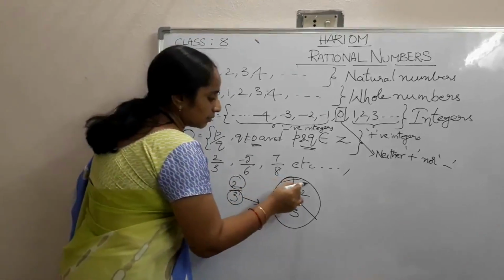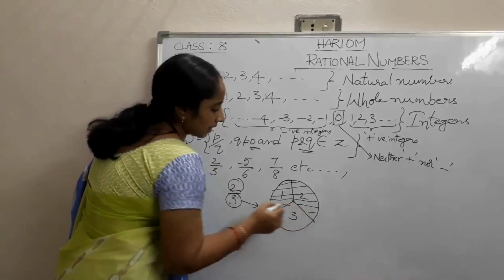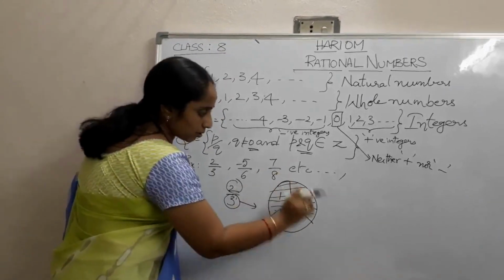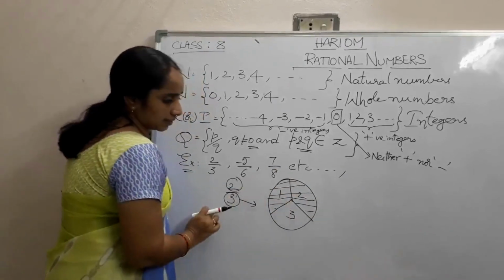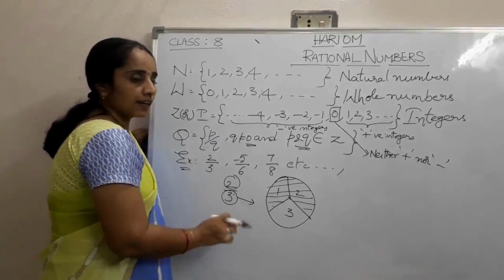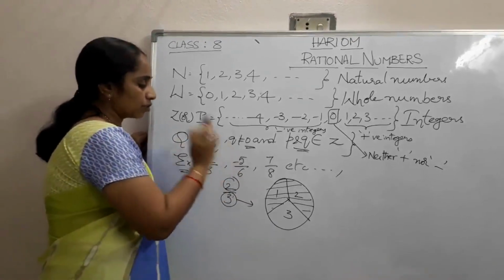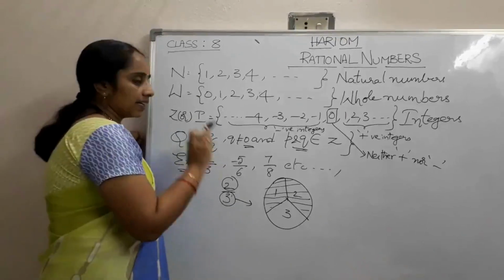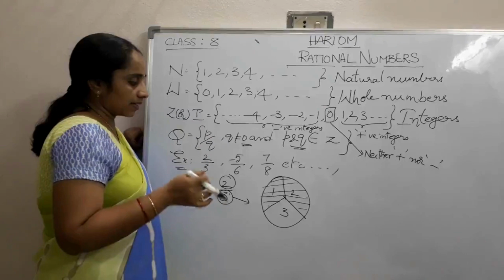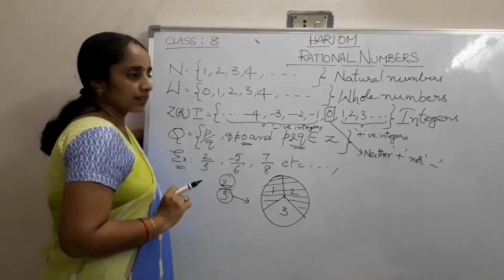If we take these two parts, the figure shows 2 by 3. So it is a fraction and also a positive rational number. And minus 5 by 6 is just a negative rational number. That is the difference between a fraction and a rational number.